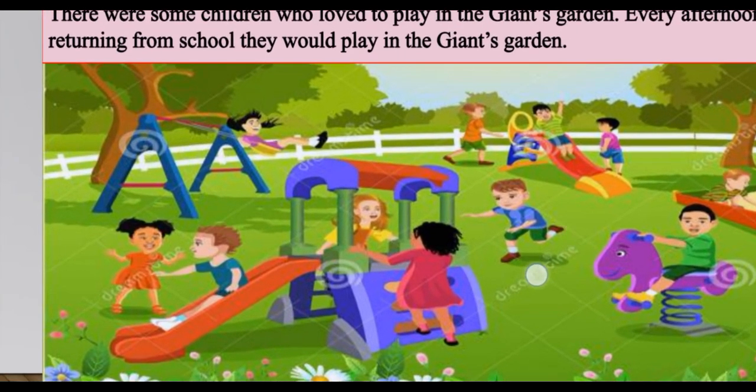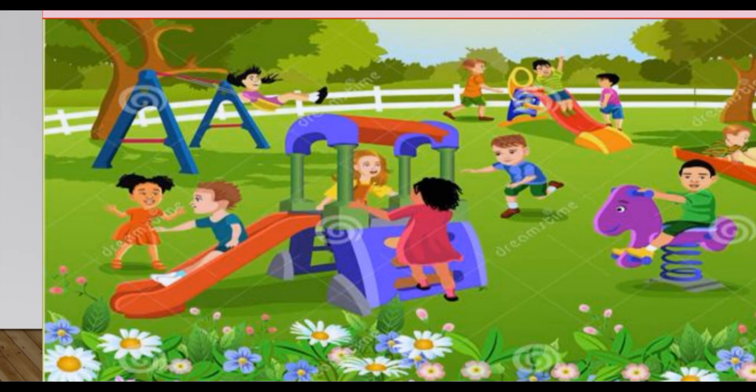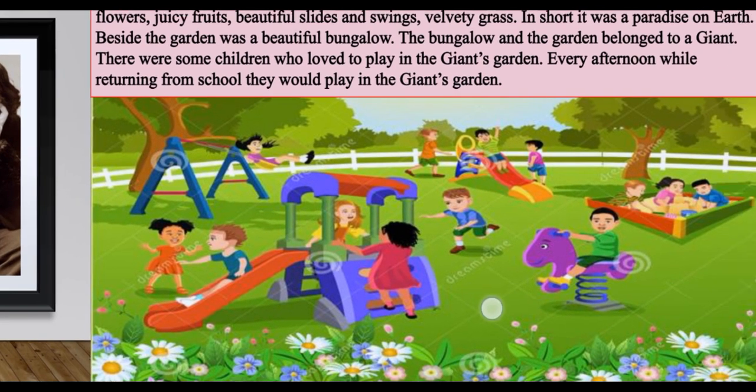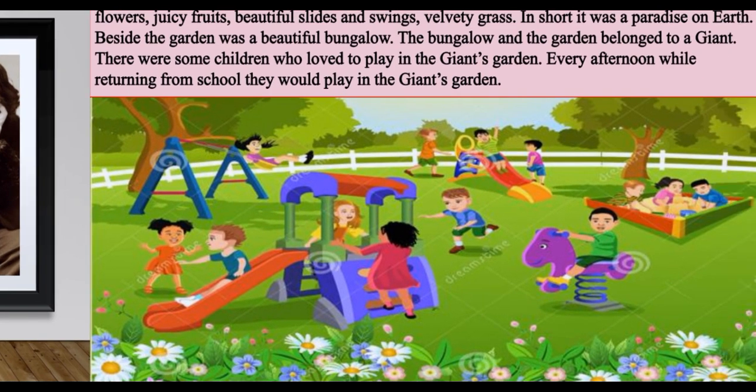It was said that in his garden were the most beautiful fragrant flowers, and there were juicy fruits which hung from all the trees. Then there were beautiful slides and swings, and children loved to roll on the velvety grass. In short, one can easily say that it was paradise on earth.